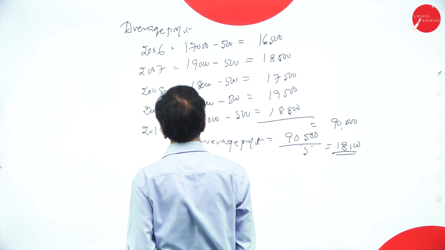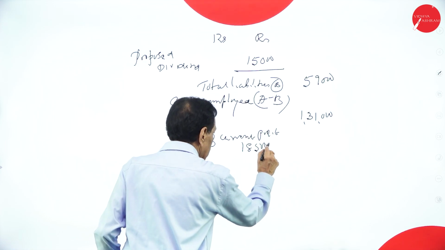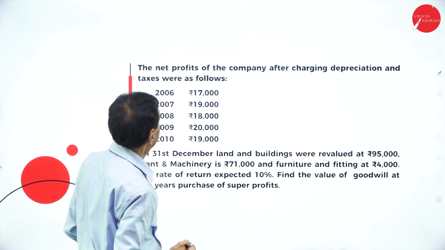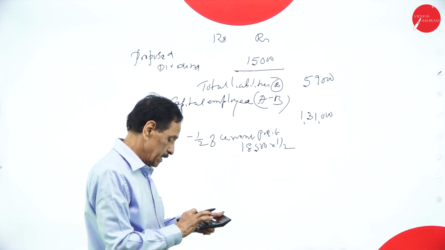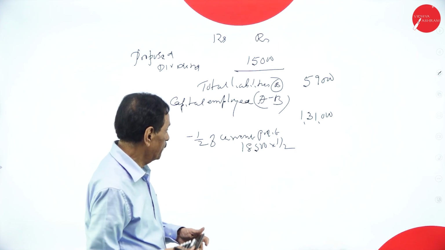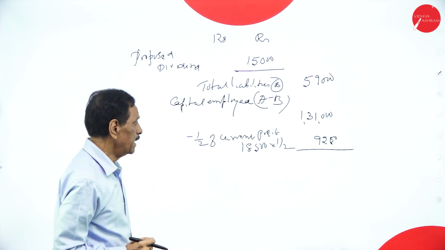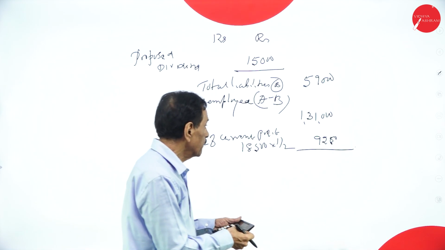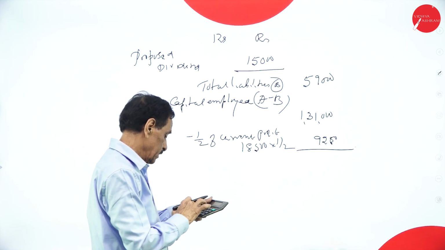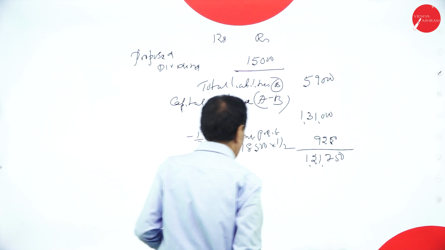What's your current year profit? 18,500 into half, 1 divided by 2, 9,250. 1,31,000 minus 9,250 is 1,21,750. Average capital employed.